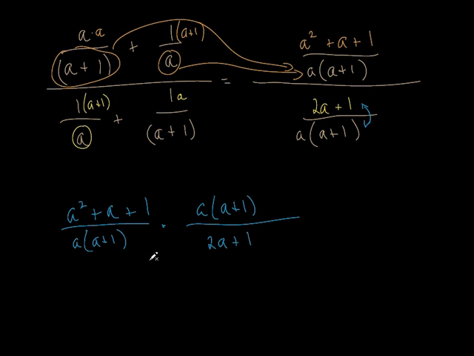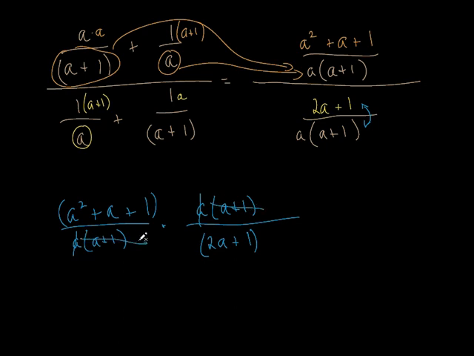So look at this. What can we do now? Remember what we did on the other step? Cancel out. Yeah, cancel out. Because look, what is this a doing to this and to this stuff over here? It's being multiplied by everything, right? I could have put that in parentheses. That a is being multiplied by everything. So yeah, I can cancel that out if I have an a on the bottom that's being multiplied by everything. Same thing with the a plus 1. This a plus 1 and this a plus 1 cancel out.